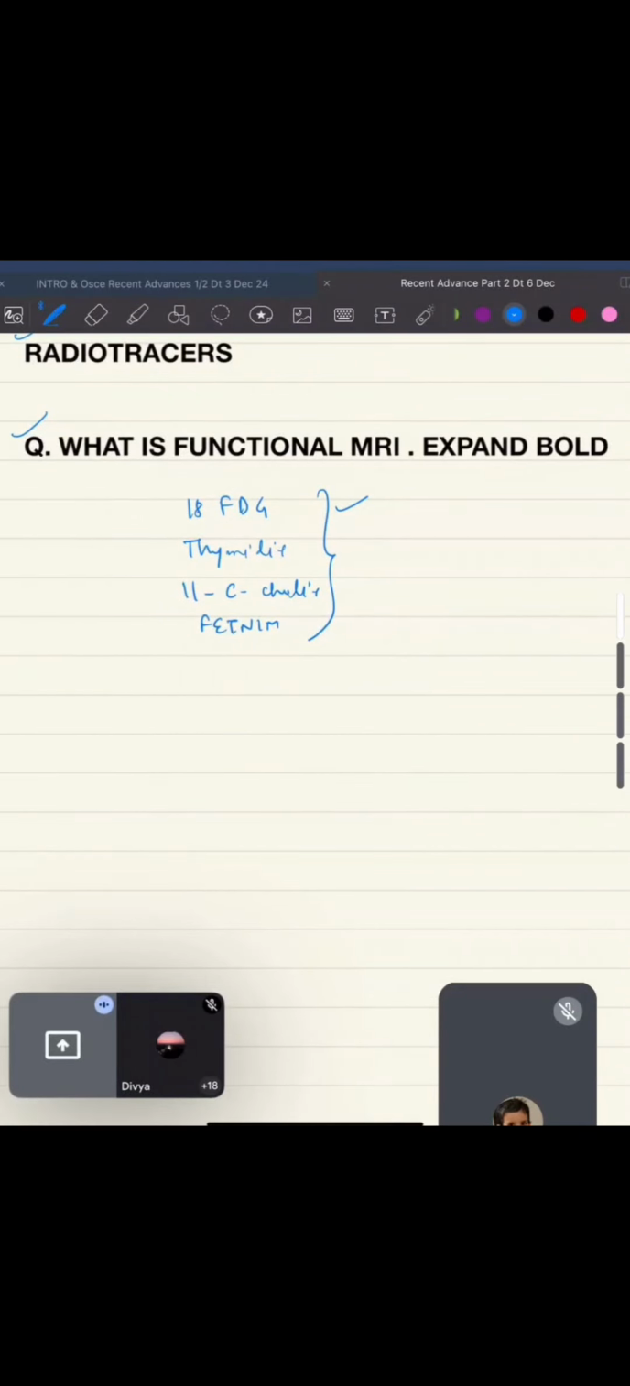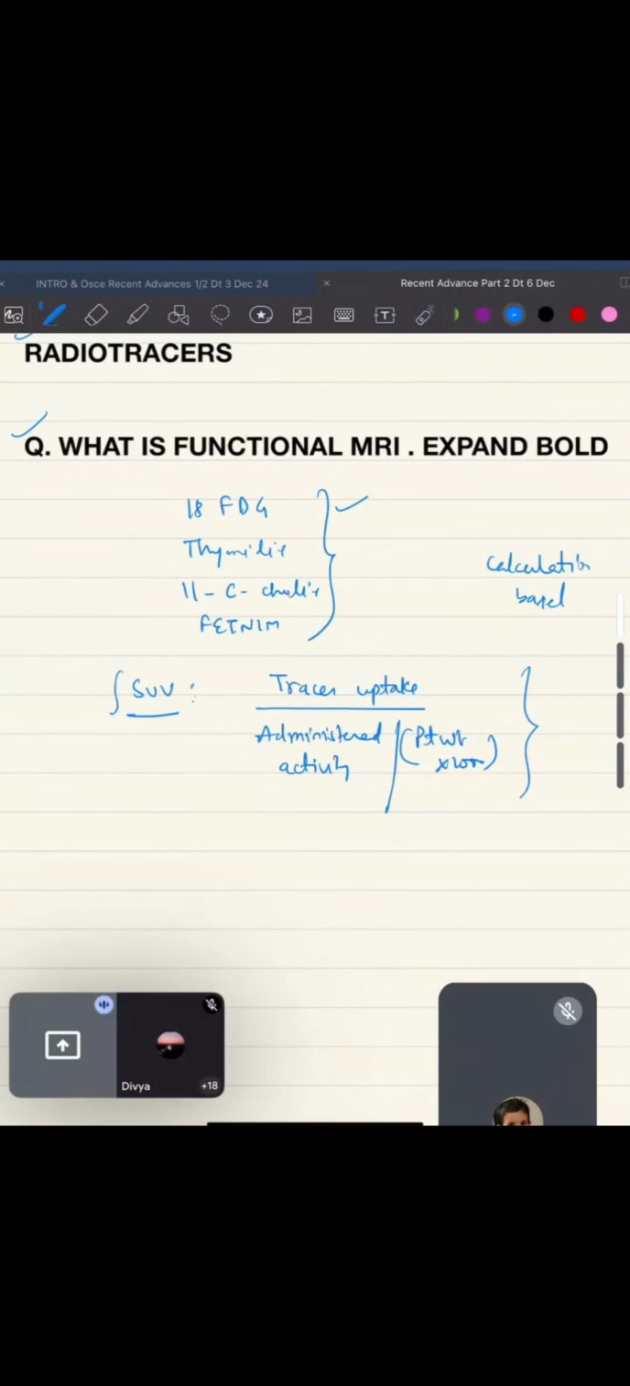Now, another question which can come is SUV. What is SUV basically? They can even ask you. There is a calculation-based question which they have started giving. So what is SUV? This is tracer uptake divided by administered activity divided by patient weight multiplied by 1000. Okay, so this is an important point. Please remember it.